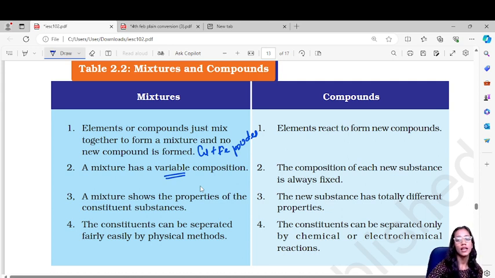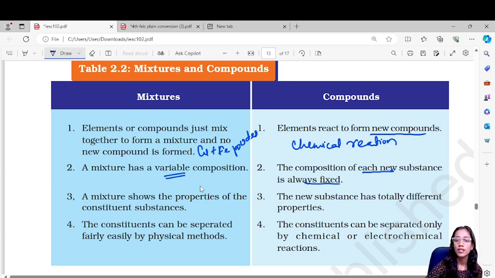Second is the compound. In this, a new compound is formed when elements react, and there is a chemical reaction involved. The composition of the new substance is always fixed. It is not variable as in the mixture.